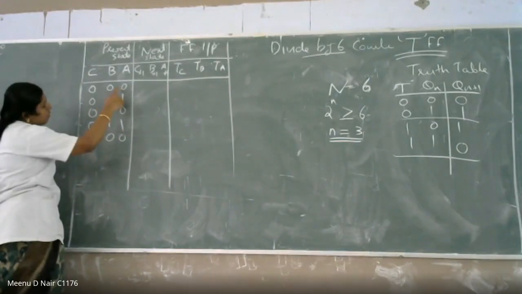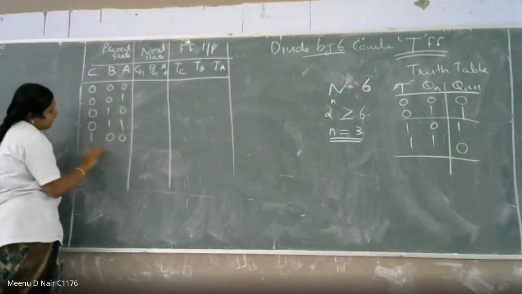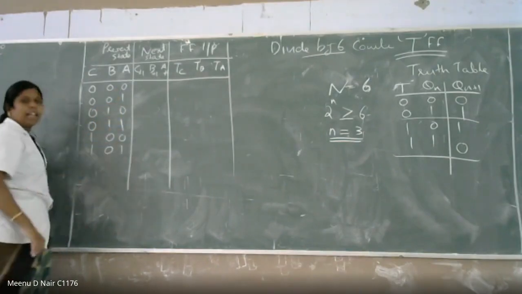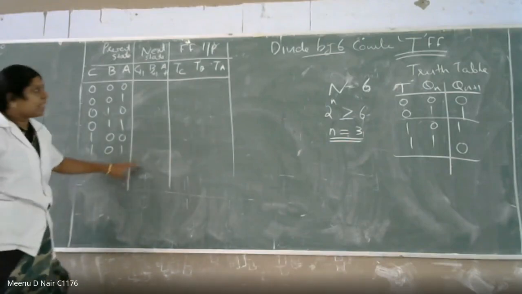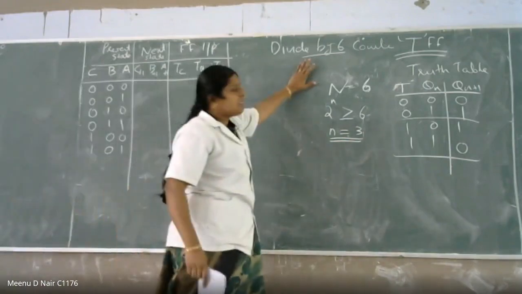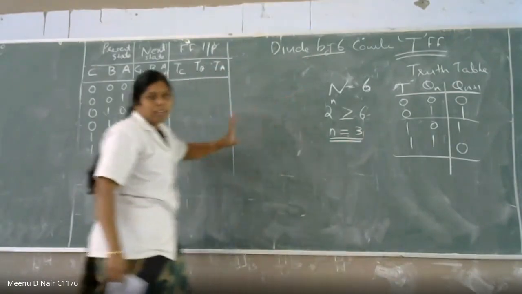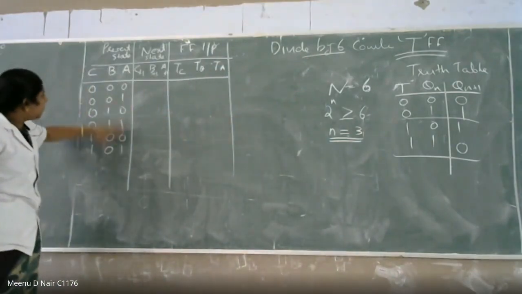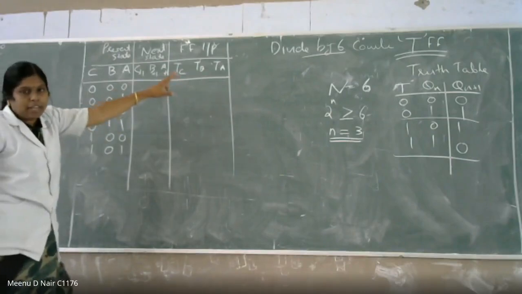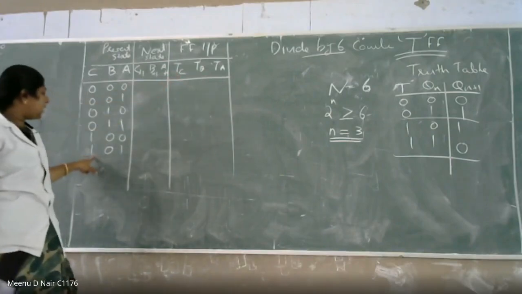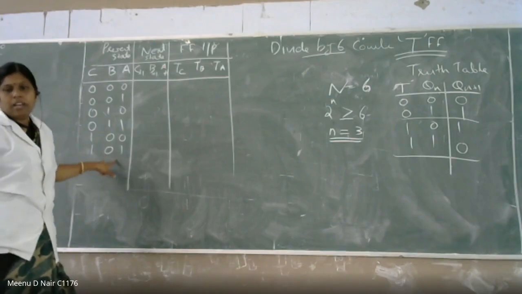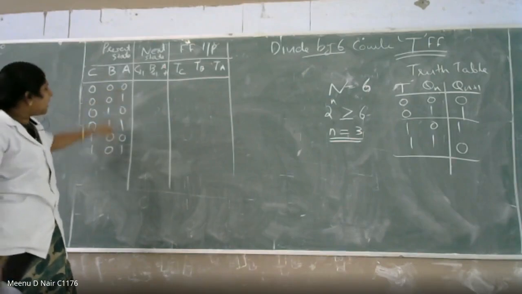So totally, this is 1 2 3 4 5, then 1 0 1 is the last state. Divide by 6 means you have totally 6 states. If it is divide by 5, you will have only 5 states, only up to this. If it is divide by 7, you will have one more state, that is 1 1 0. Totally this many states are available.